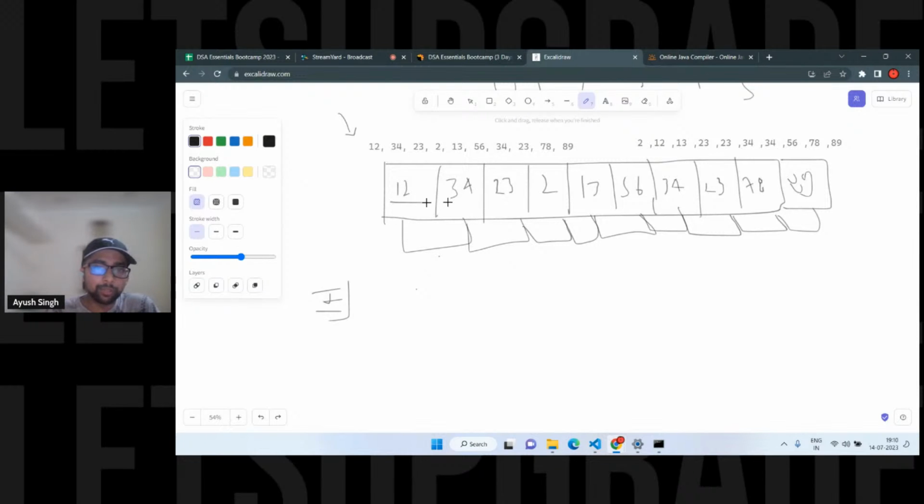So here we have two elements. We are going to compare them, which means 12 and 34. We are going to sort in ascending order, so that particular logic is correct.